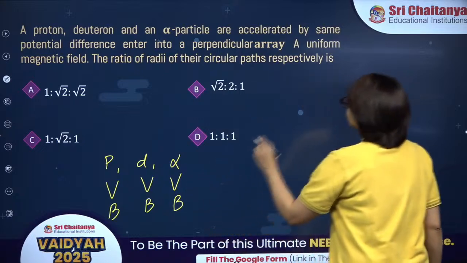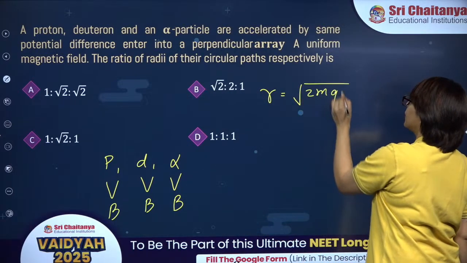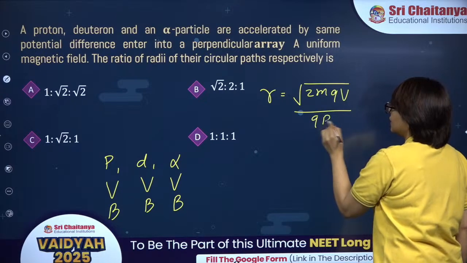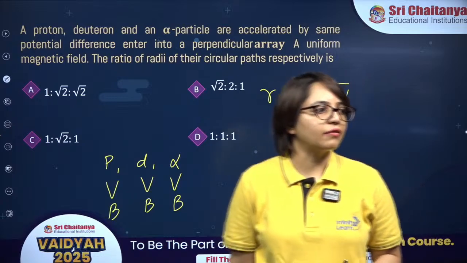If potential difference is given, then radius is under root of 2mqV divided by qB. This is the radius of the circular path if the potential difference is given.